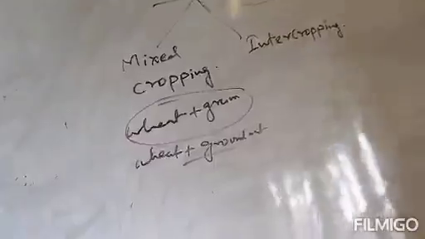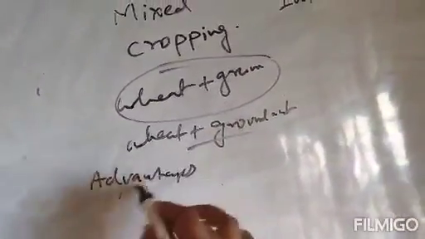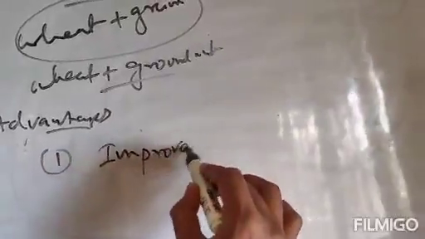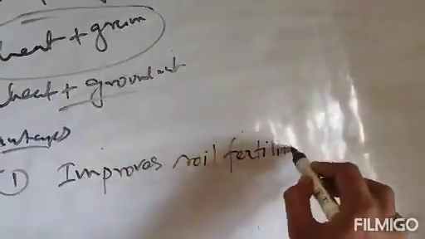Mixed cropping has some advantages too. So what are the advantages of using the mixed cropping system? Number one, it improves soil fertility.